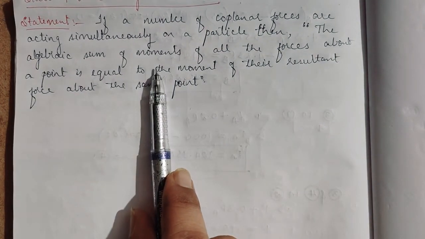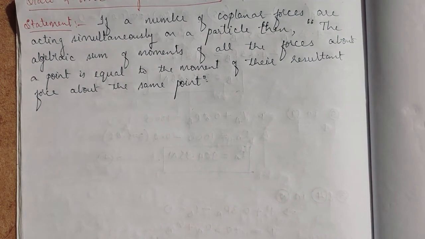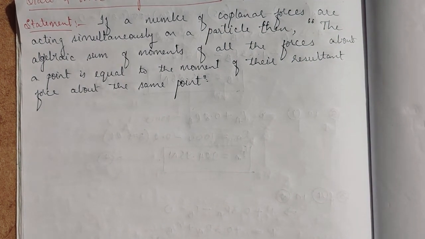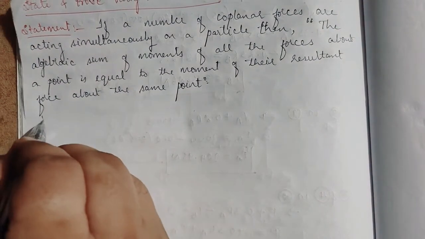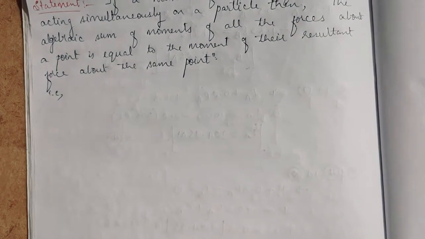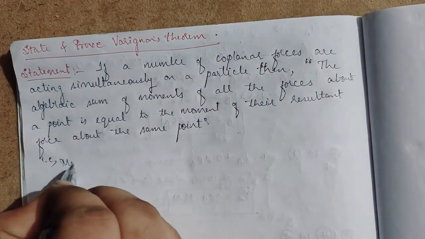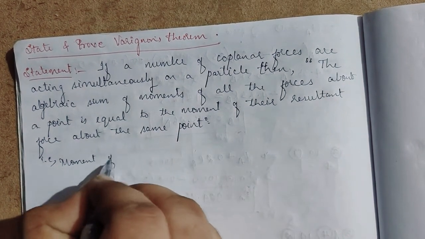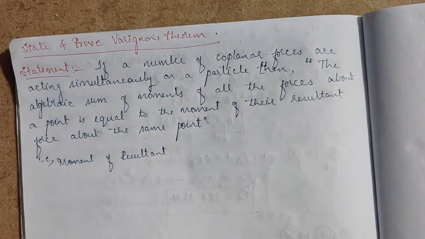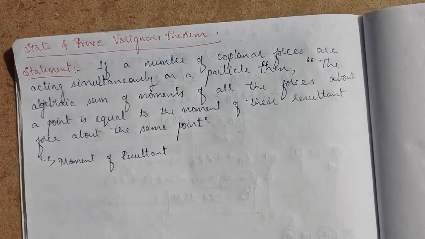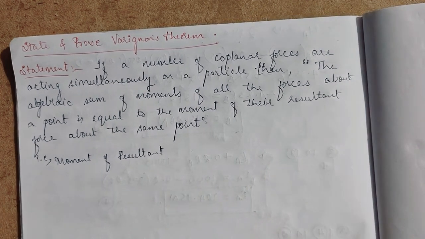the algebraic sum of moments of all the forces about a point is equal to the moment of their resultant force about the same point. So what they are telling is the moment of all the forces, like the moment of the resultant force. So what is the moment? Moment means force into perpendicular distance. It is a rotating force or turning force, which we saw earlier.